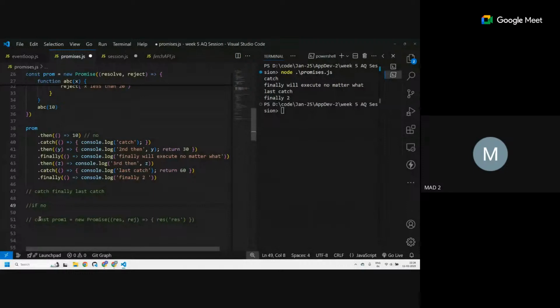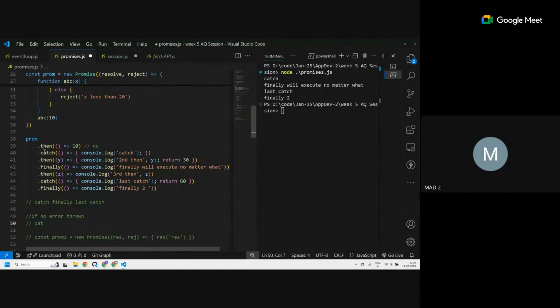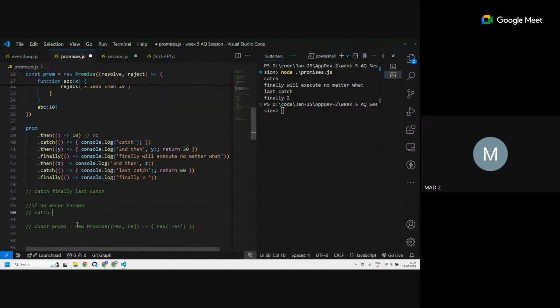If no error is thrown, then what will happen? Okay, first let's go with this. It's still rejected only. The promise itself is rejected. So the catch will go first. Then line number 40 got executed first, then 41. Line number 41, what is it printing?